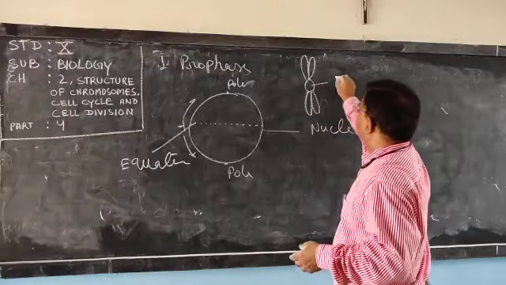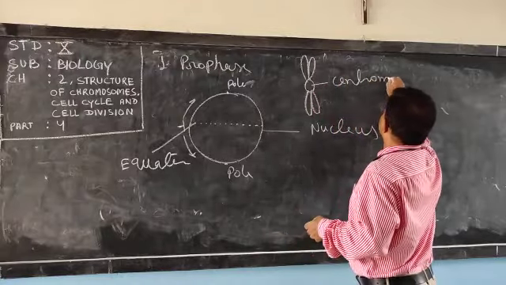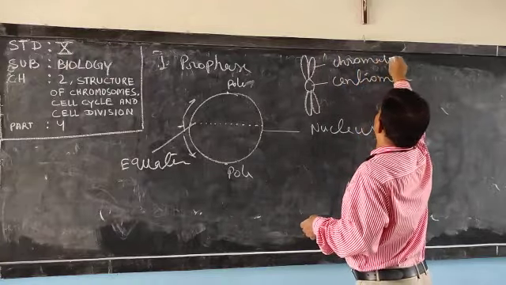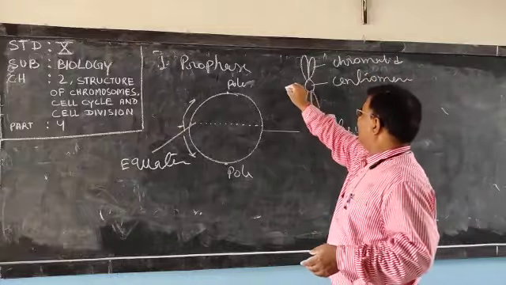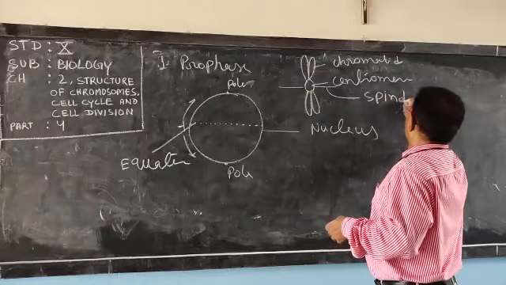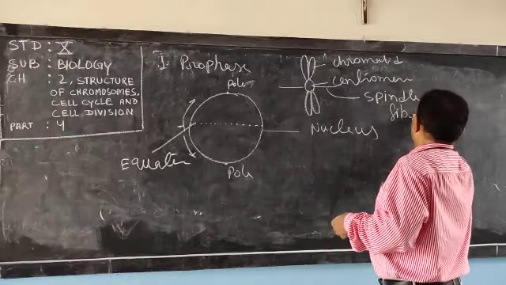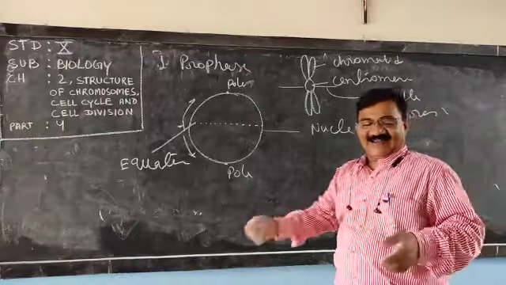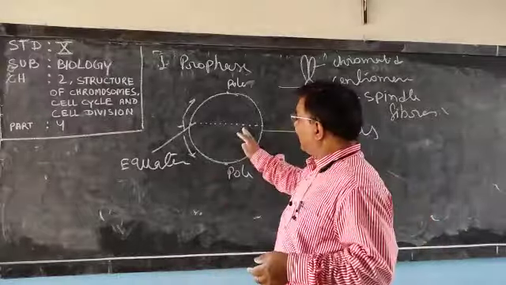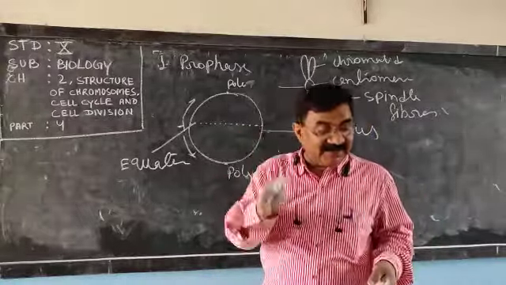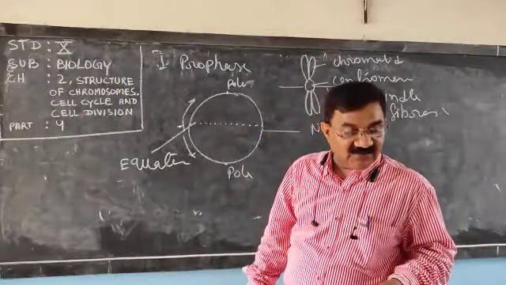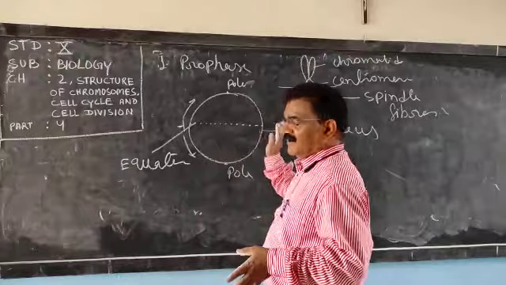And I have told you this is the centromere and they are the chromatids. And they are attached by spindle fibers, a type of thread. Spindle fibers appear between the daughter centrioles, and the nuclear membrane and nucleolus, as I have told, disappear.